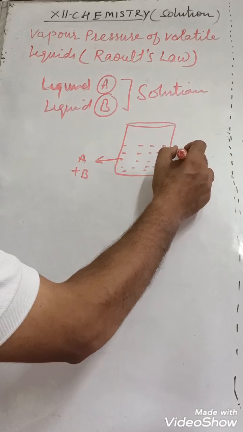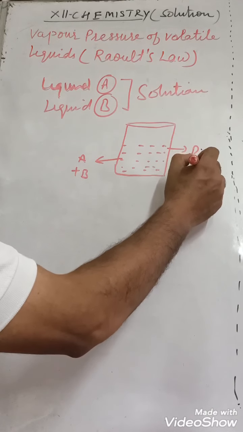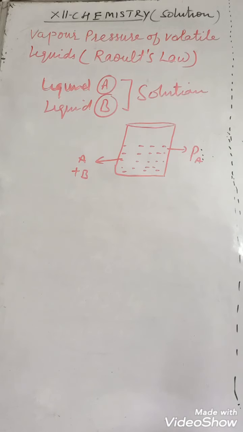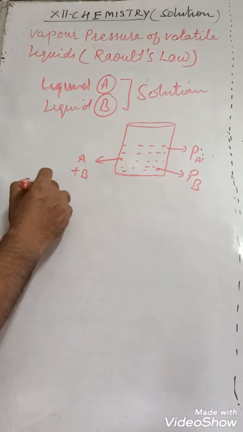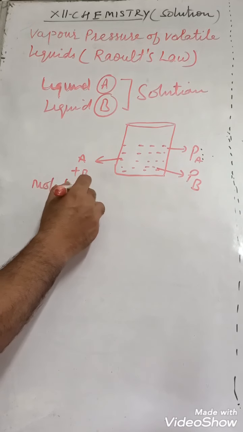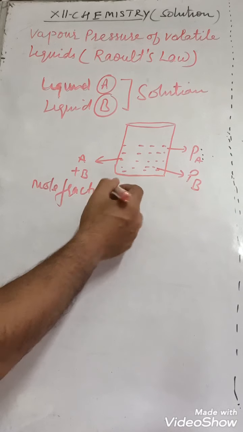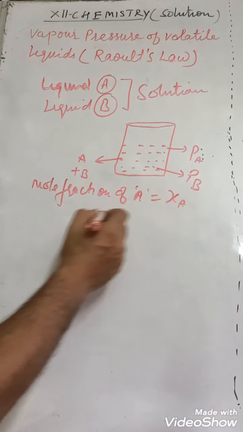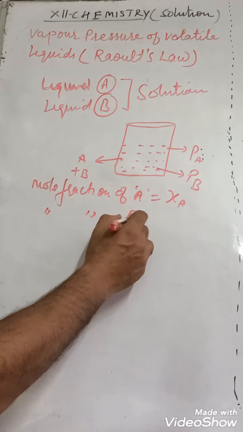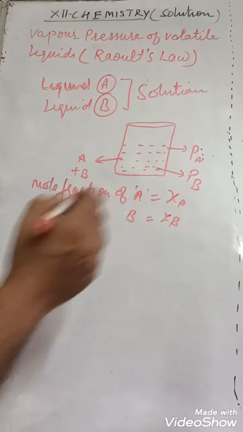The partial vapor pressure of liquid A is PA, and the partial vapor pressure of liquid B is PB. And let the mole fraction of liquid A be XA and the mole fraction of liquid B be XB.